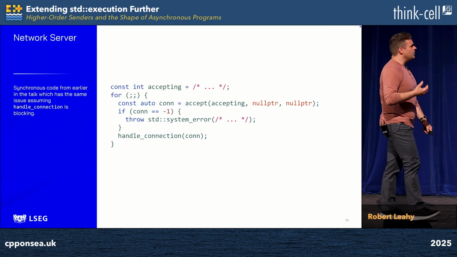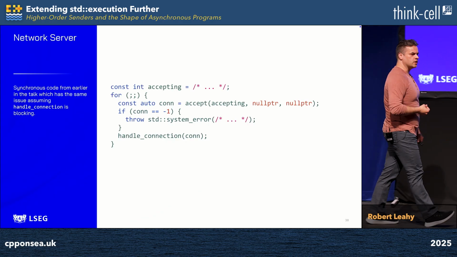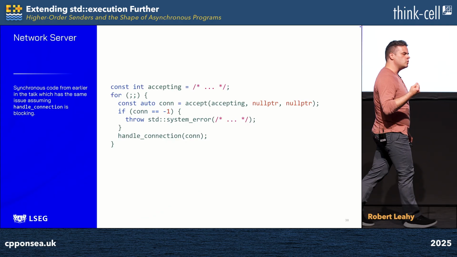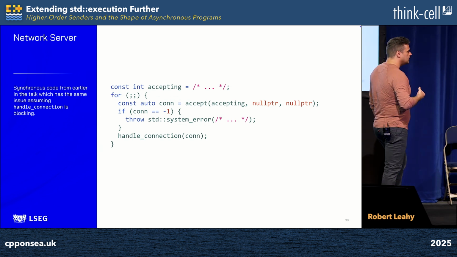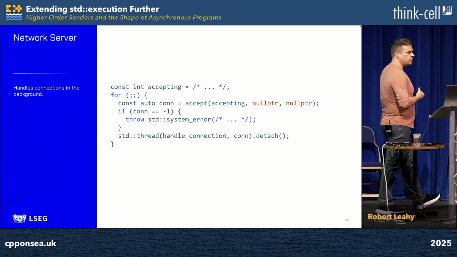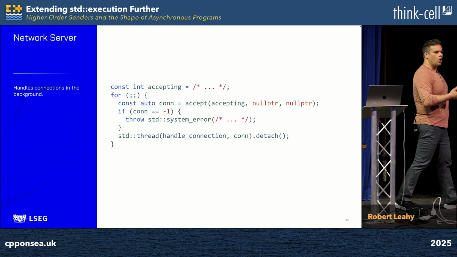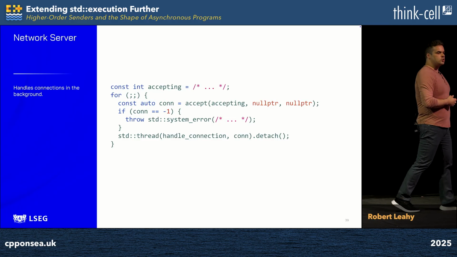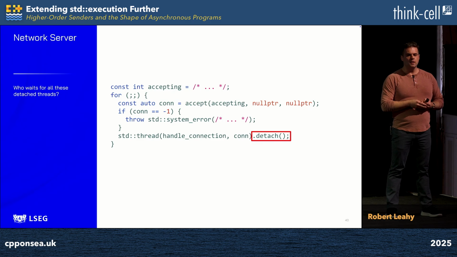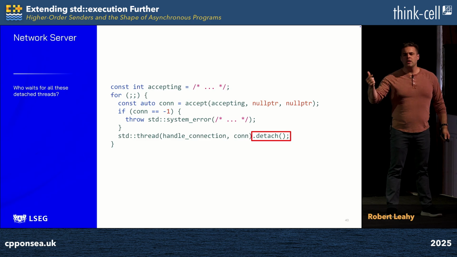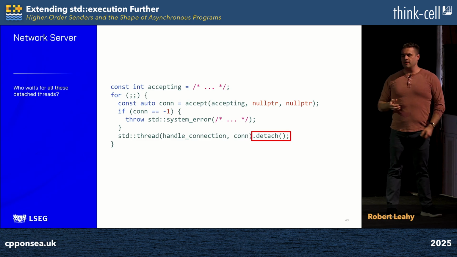And so we need to go back and think about how we got hoodwinked into this conclusion. I think most of us looked at this slide and intuitively thought that handle connection goes off and does something detached in the background. So let's surface that expectation explicitly. Let's wrap it in a std::thread and call detach on it, but already we're encountering a problem, because we've called an evil member function on thread. We've detached it from the foreground scope. It's now off careening in the background. How can we reason about when it's done? How can we know when it's safe to leave this scope? How can we know when it's safe to clean up objects it may be using?